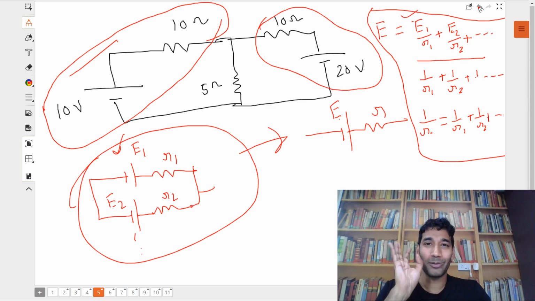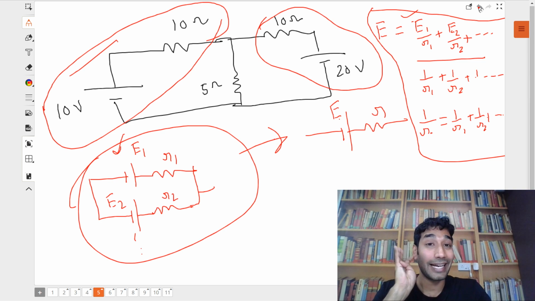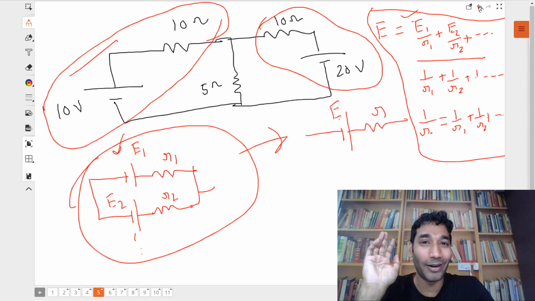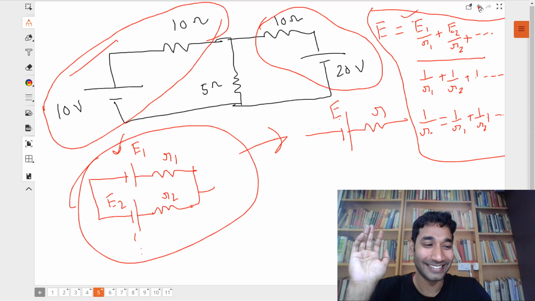Fourth method. The first method I told you was Kirchhoff's law. Then we did that 0-volt potential method. Then I gave you the superposition method. And then this is Millman's method. Now I think that's a lot of methods. Are you guys liking it or not?